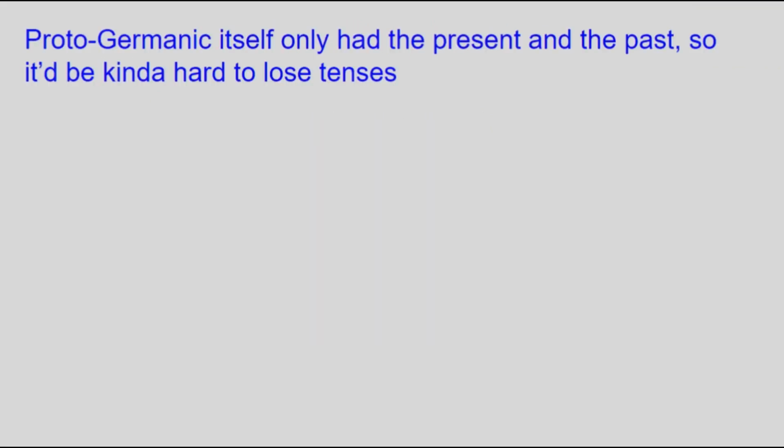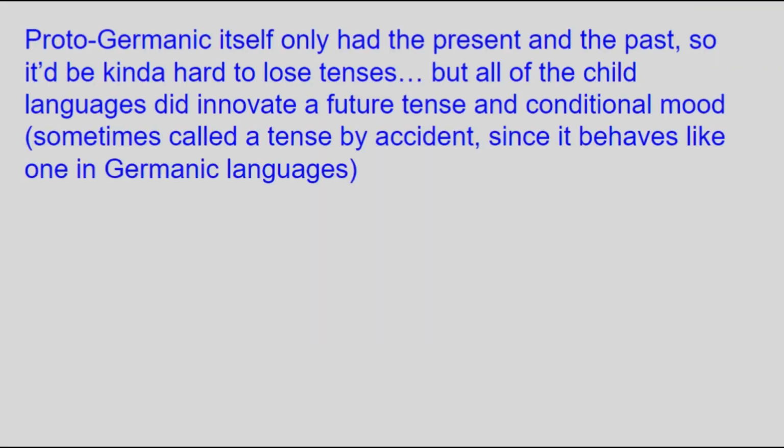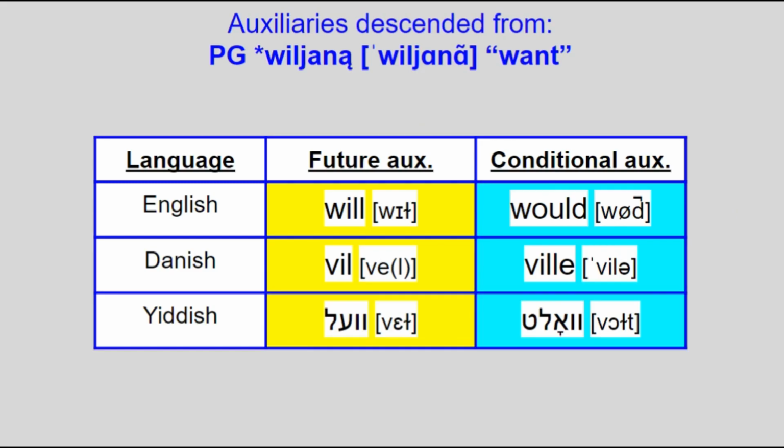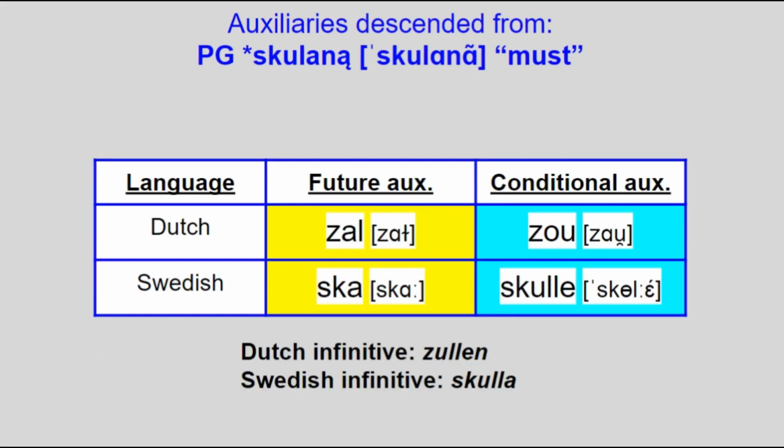Anyway, tenses. No Germanic languages lost any tenses, but practically all of them innovated auxiliary verbs to indicate both the future tense and the conditional mood. Practically always would the same verb be used, but with the present tense for the future auxiliary and past for conditional. English, Danish, and Yiddish, for example, have both auxiliaries descended from Proto-Germanic wiljanan, meaning want, those being will and would in English, and vil and ville in Danish. Dutch and Swedish do the same thing, but with descendants of skulanan, which meant like must, leading to Dutch zullen and Swedish ska and skulle.